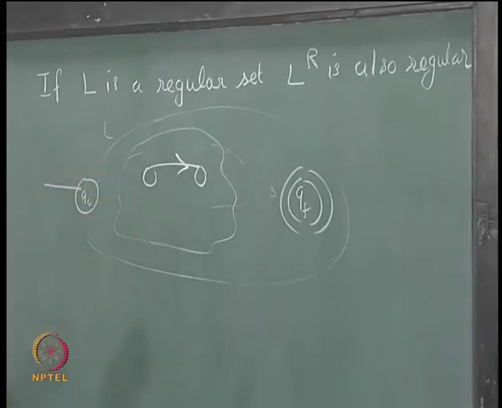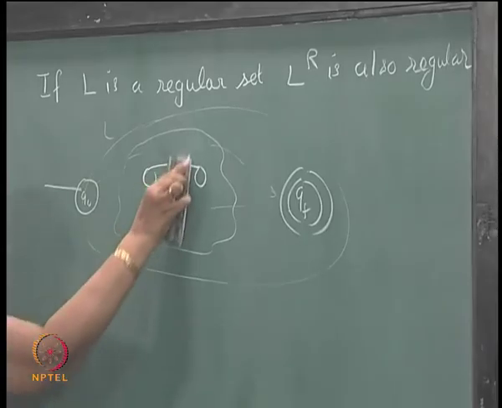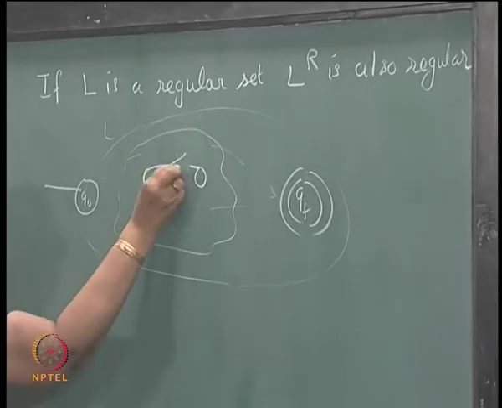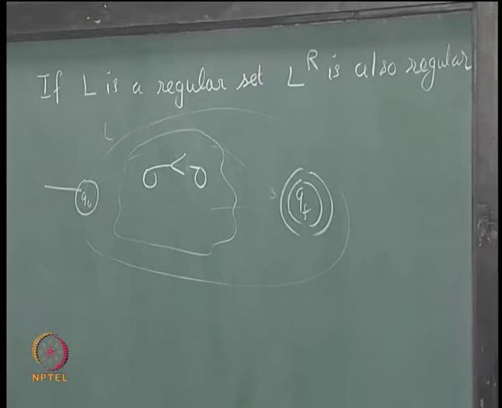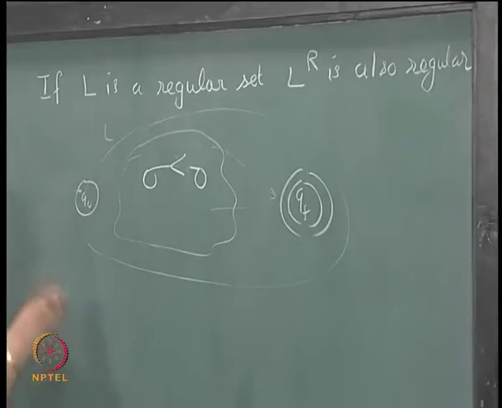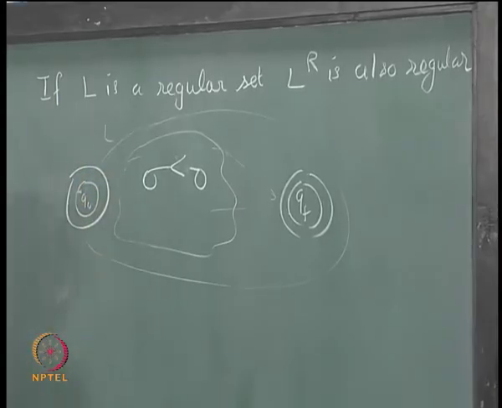Keep the same diagram, each arc if it is directed this way, make it directed this way. Make this the final state,